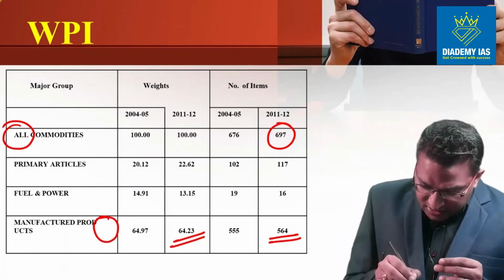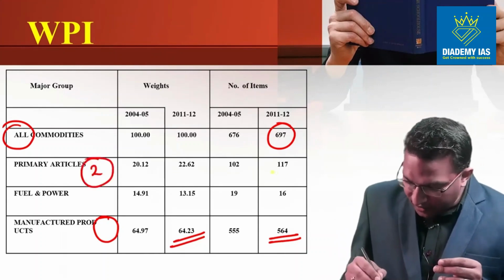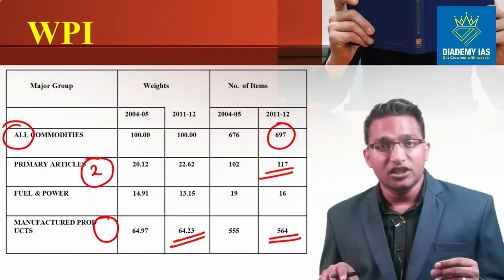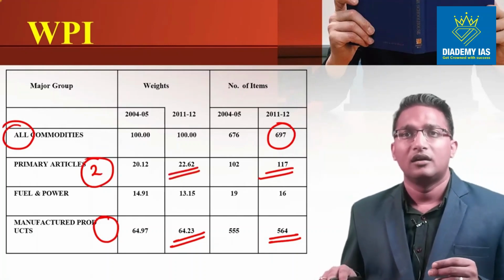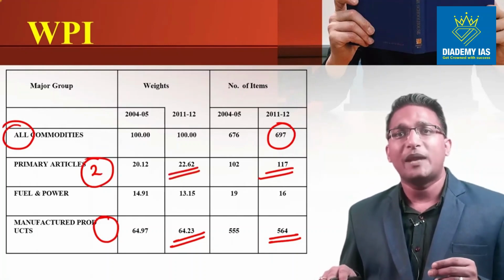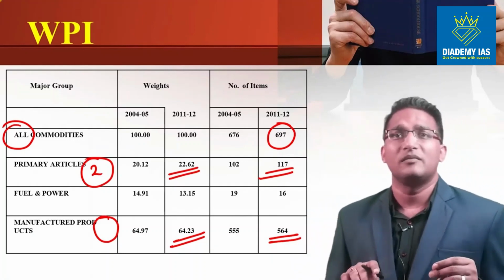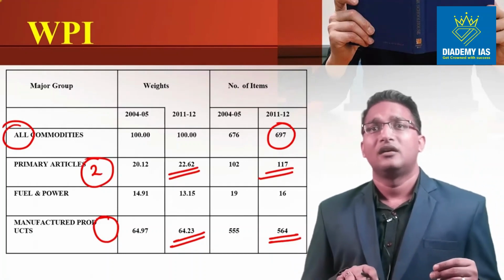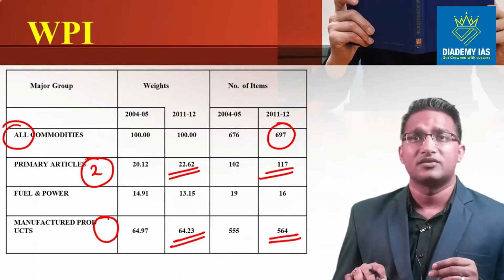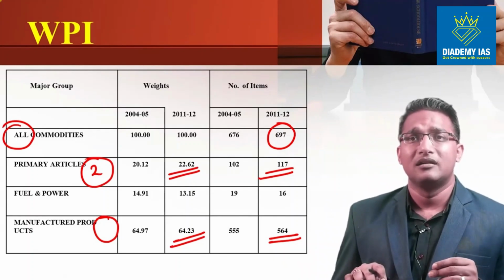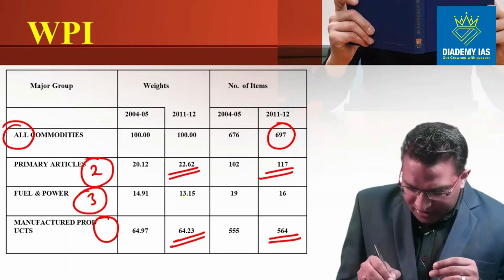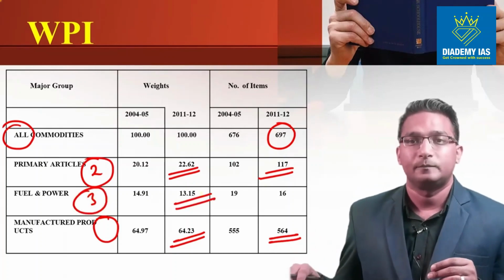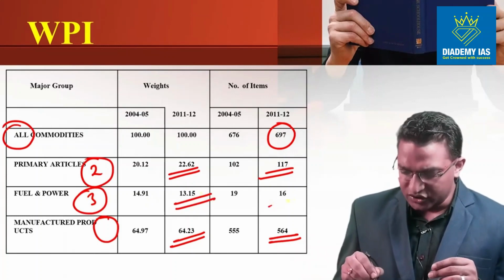The second highest weightage is given to the primary articles, 117 items. These primary items account for 22% of the total WPI, right? These primary articles include those items which are coming from the primary sector, for example, the agricultural items, mine, minerals, etc. Third category is fuel and power. This fuel and power has been given approximately 13%. Number of items is 16.